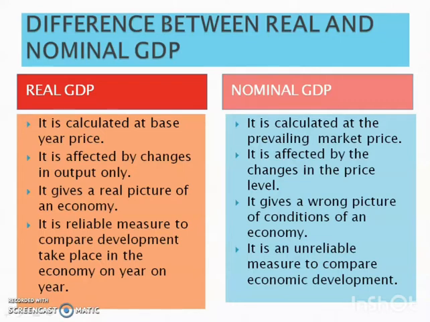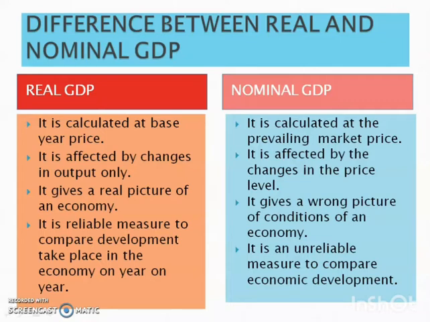Then real GDP gives a real picture of an economy. That is, it shows the changes in production, or we can understand the production status of an economy with the help of real GDP. Whereas nominal GDP gives a wrong picture of the condition of an economy.